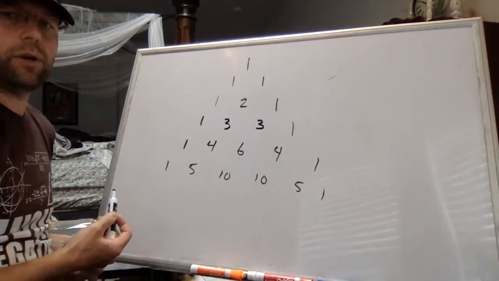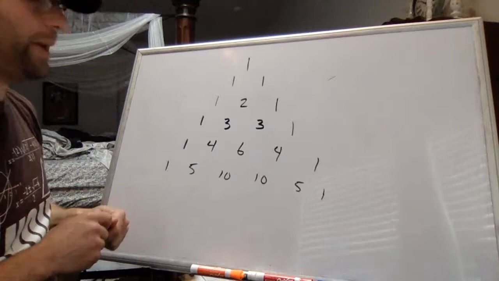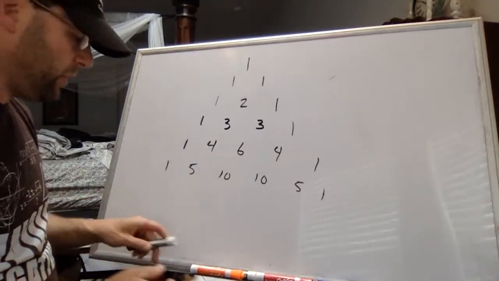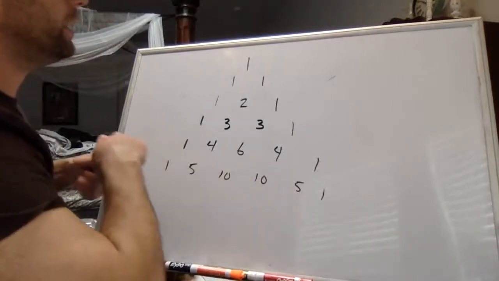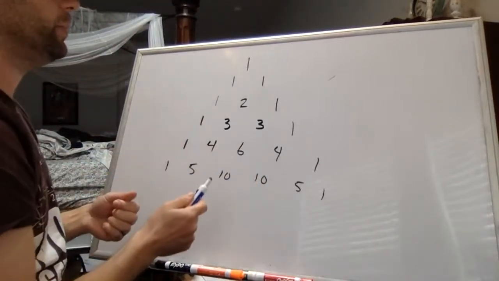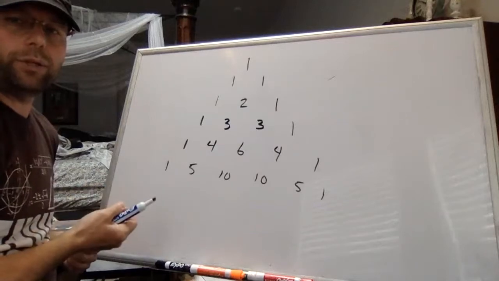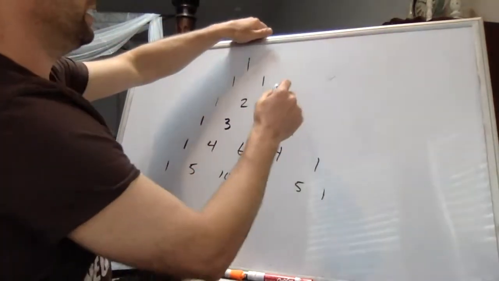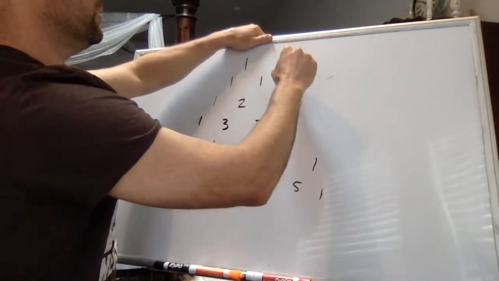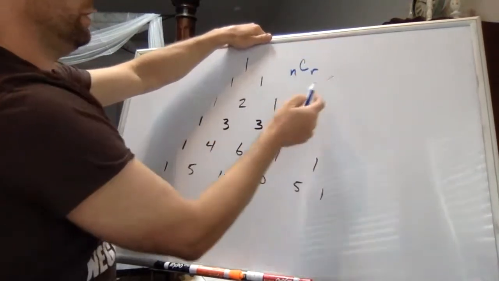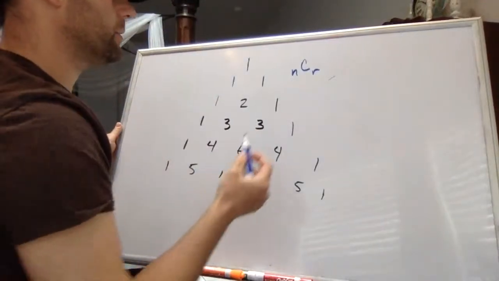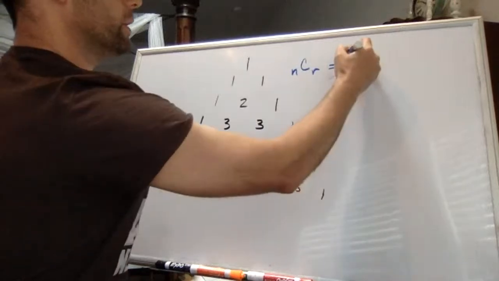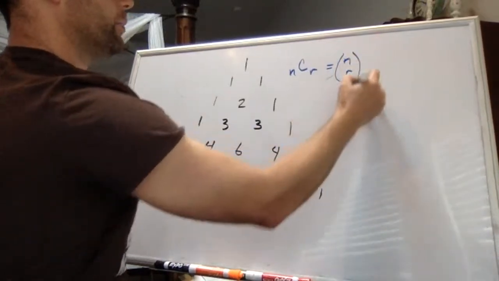Pascal's triangle has all sorts of really cool patterns within it and applications. And we're going to just look at a couple of them. The one that we're going to be really interested in is its relationship to our combination counting function. So you might remember this formula from last week. If we want to count combinations of size r taken from n objects, another way to write that, a different notation for it, would just be n with r in parentheses around that.